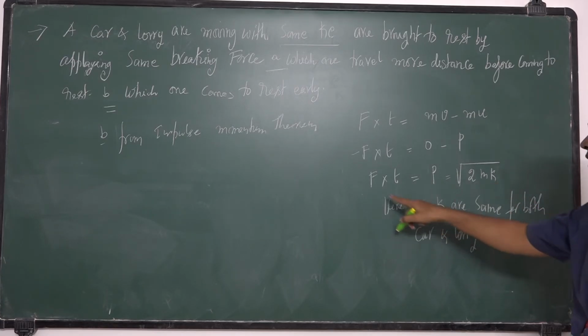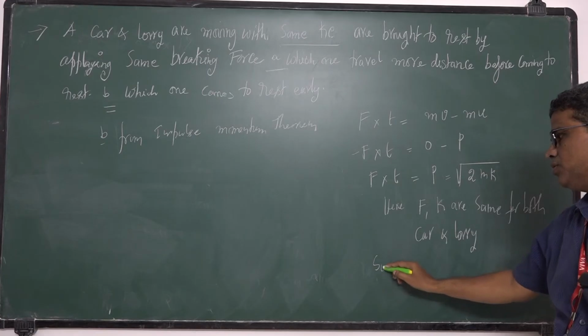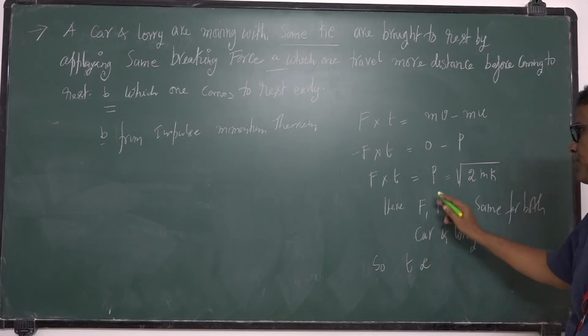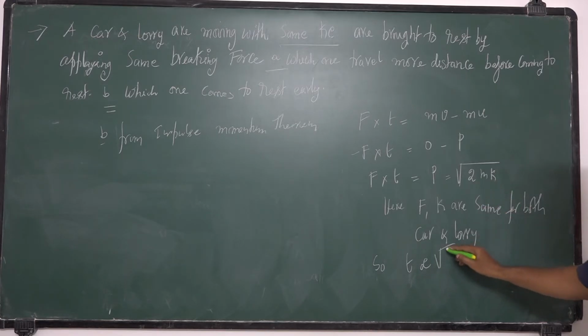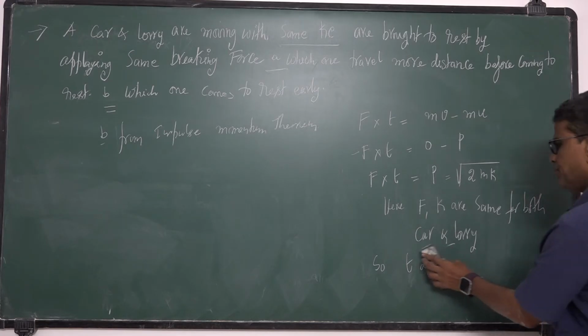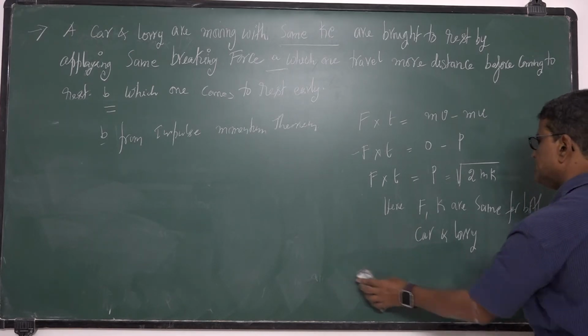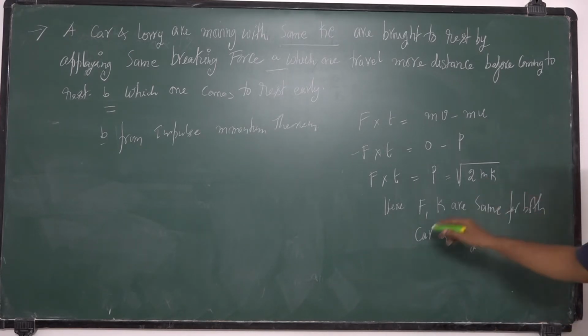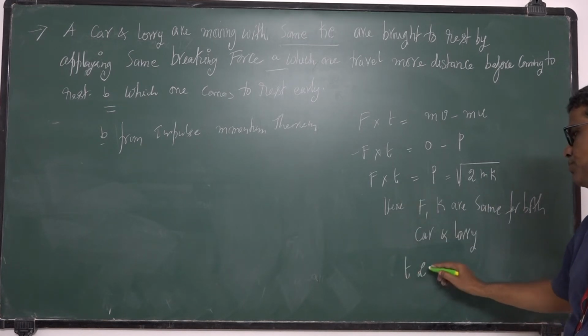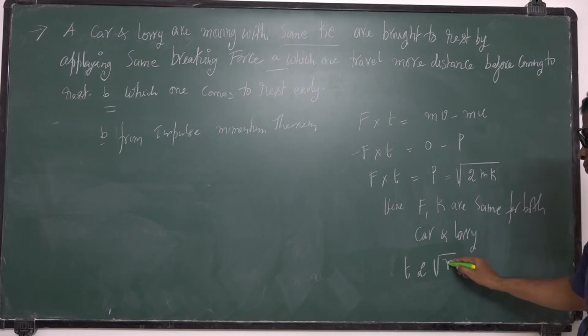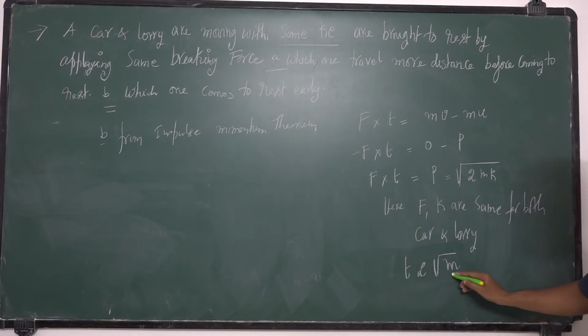K is the same, F is same. So T is proportional to root m. Mass is variable. So this is the answer.